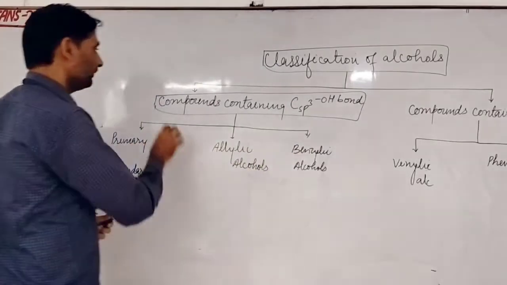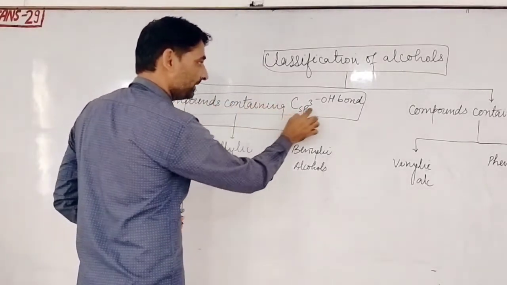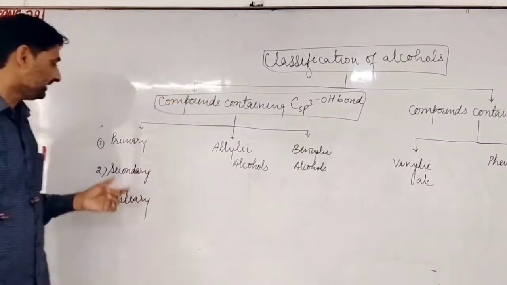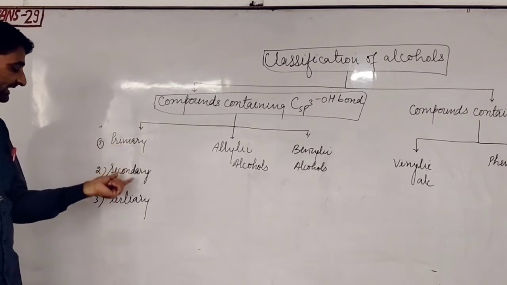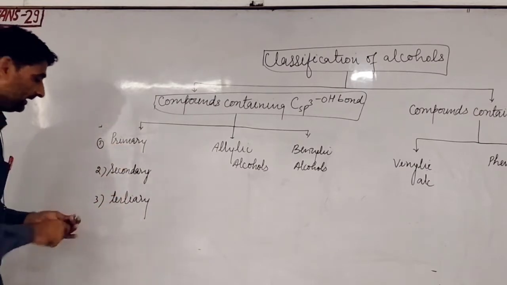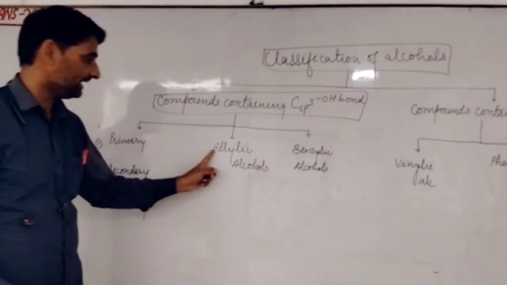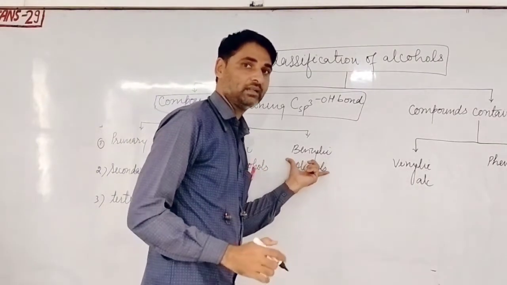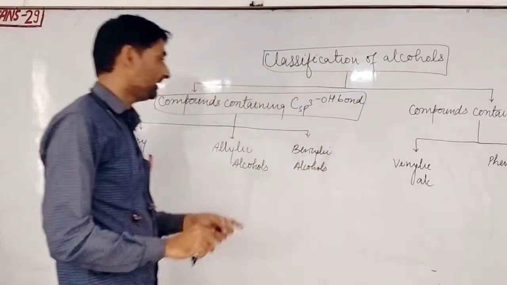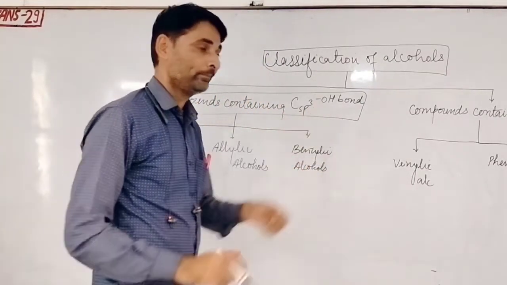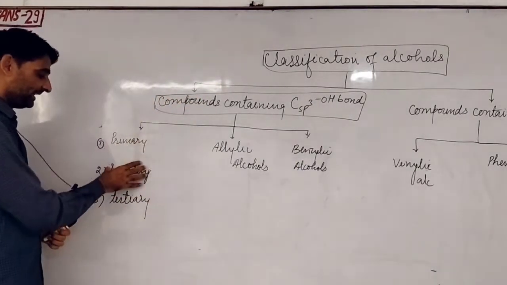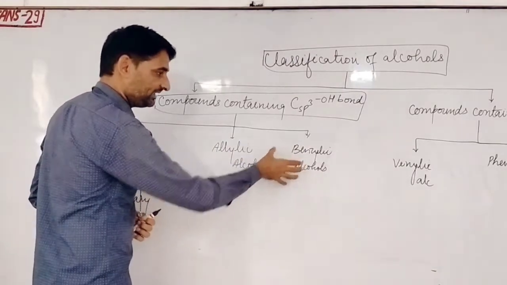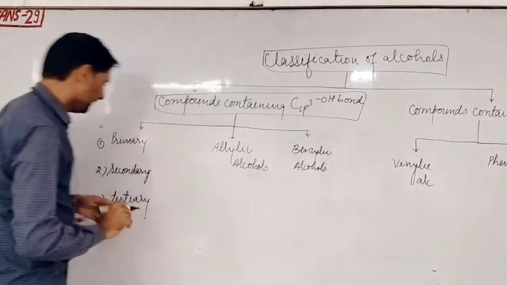On the basis of compounds containing a C-sp3-OH bond, there are three types of alcohols. The first category is primary, secondary and tertiary alcohols, the second is allylic alcohols, and the third is benzylic alcohols. So there are three classifications on the basis of C-sp3-OH. All of you pay attention.